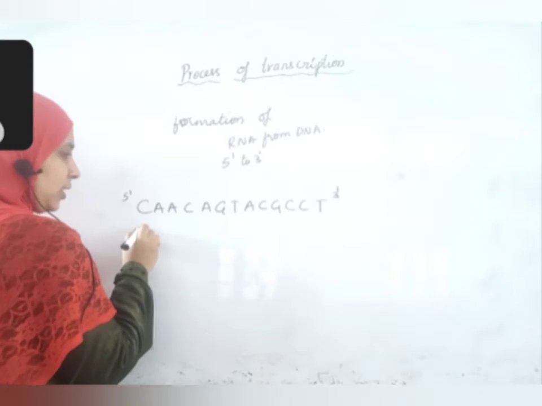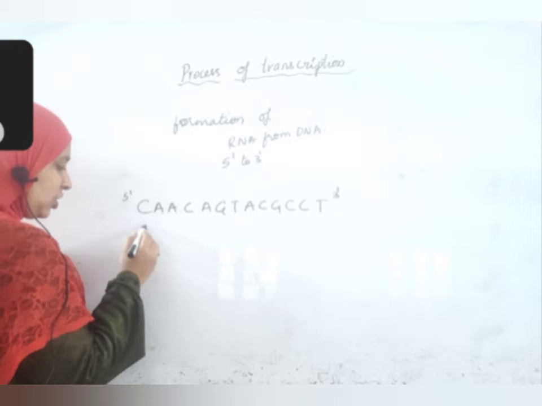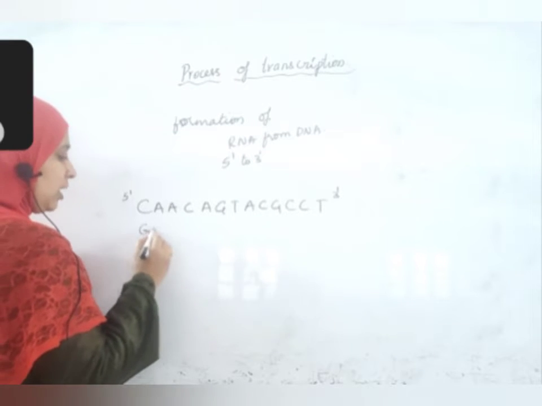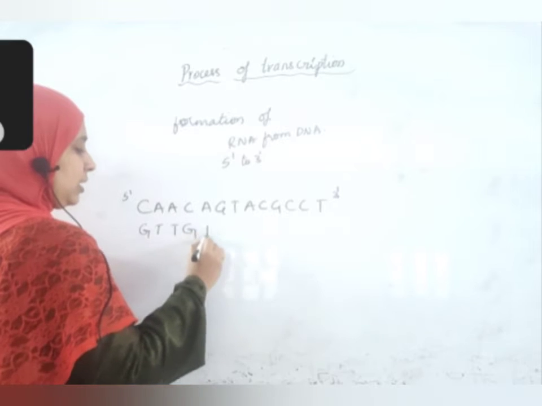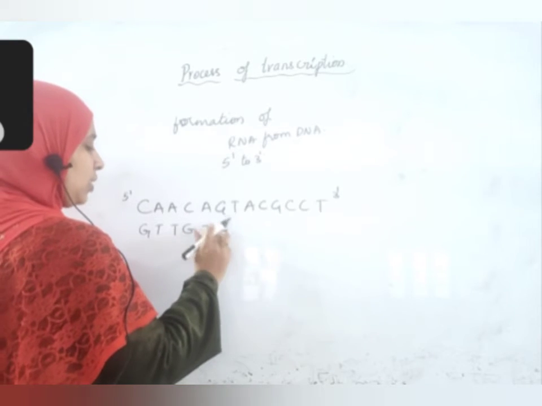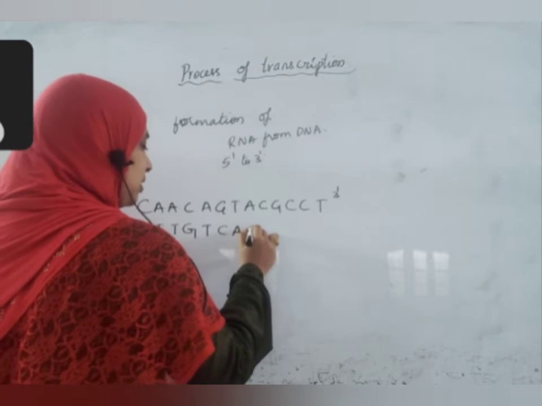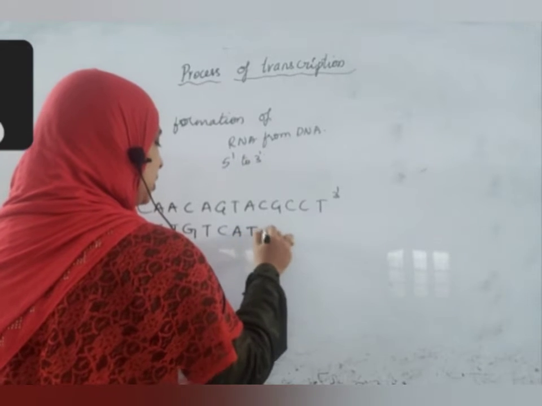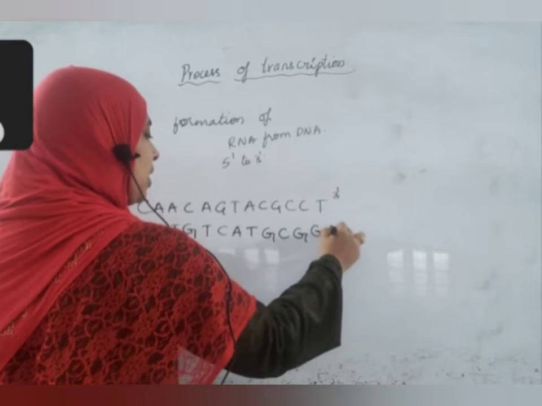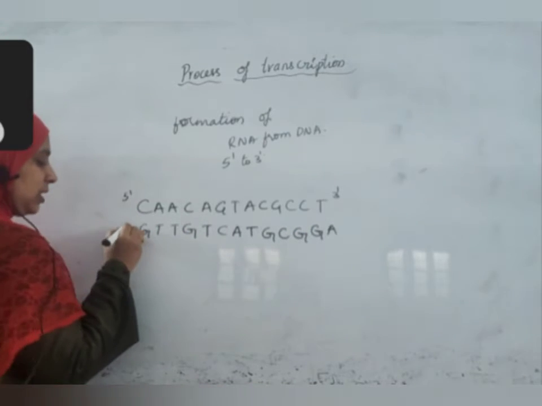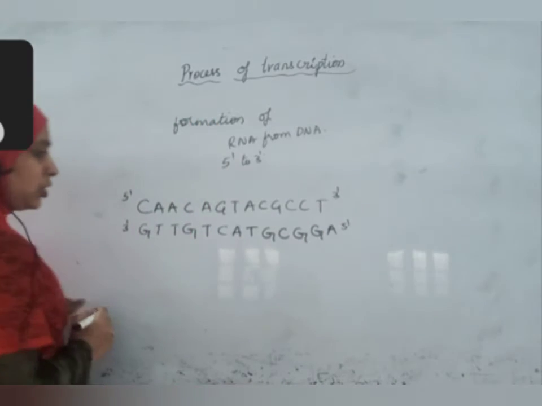And for the opposite strand, you can easily guess the next strand: guanine, thymine, thymine, guanine, thymine, cytosine, adenine, thymine, guanine, cytosine, guanine, guanine, adenine. This is from 3' end to 5' end.